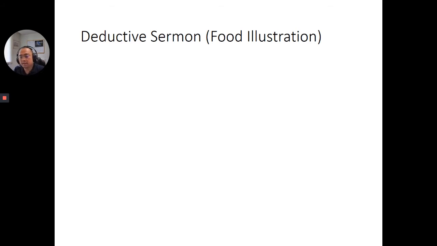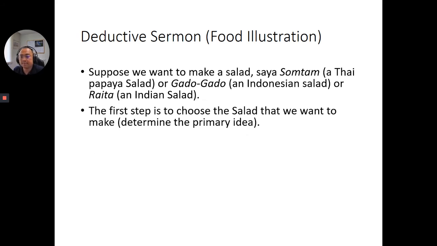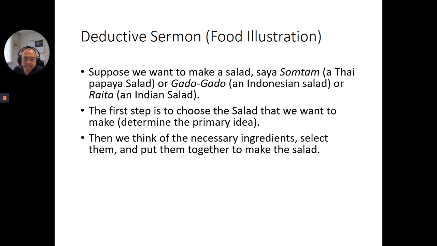Now, the writer of the book is making a food illustration in explaining deductive sermon. He said, suppose we want to make a salad, say a somtam, Thai papaya salad, or gado-gado, an Indonesian salad, or raita, an Indian salad. The first step is to choose the salad that we want to make. So we need to determine the primary idea, whether it is a somtam, gado-gado, or raita. Then we think of the necessary ingredients.